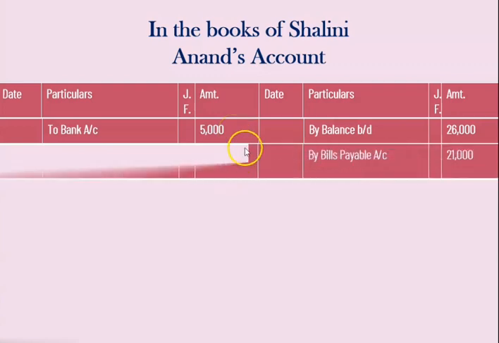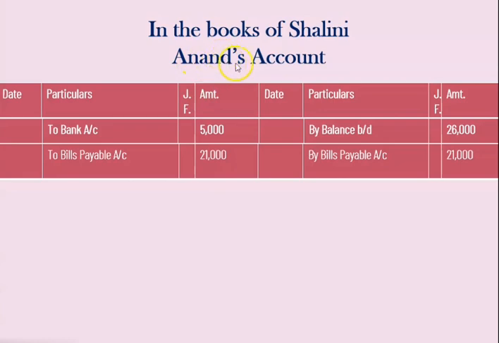Next, Anand has prepared the bill and given it to Shalini, and therefore Shalini is going to pass the entry. She has accepted the bill, and therefore bills payable account is credited. Sorry students, here Anand account debited to bank account and to bills payable account, and therefore here we have done to bank account 5,000 rupees, to bills payable account 21,000 rupees, because the total amount is 26,000 rupees.